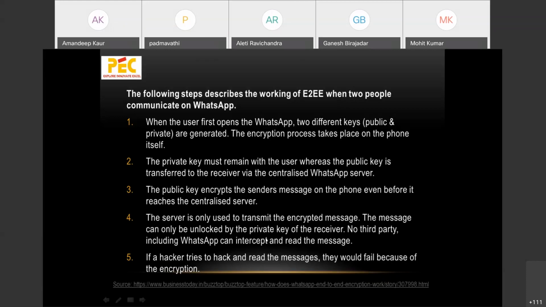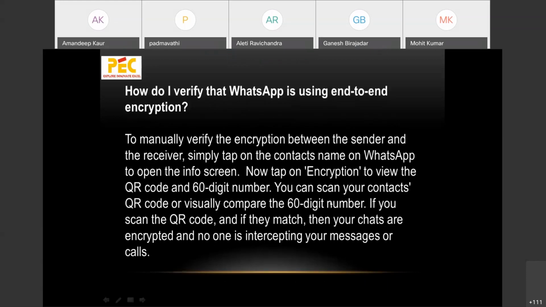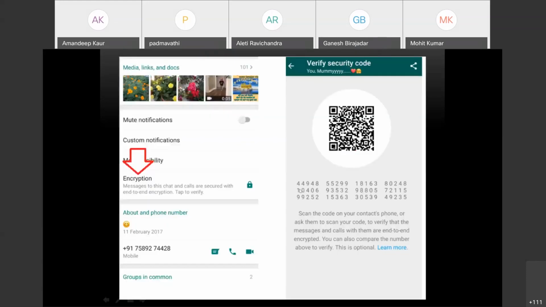So end-to-end encryption just means that encryption is happening at the sender end, and whatever is going to be decrypted happens at the receiver's end, and the keys are transferred in between. That is the idea of end-to-end encryption. And for this, they are using this particular code, this 60-bit key, which you can check.